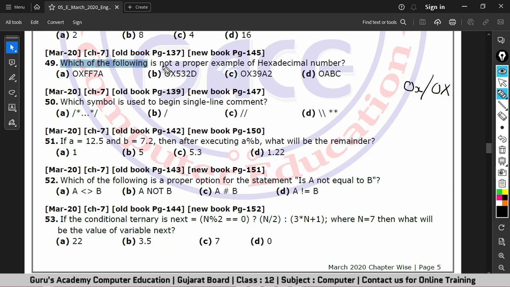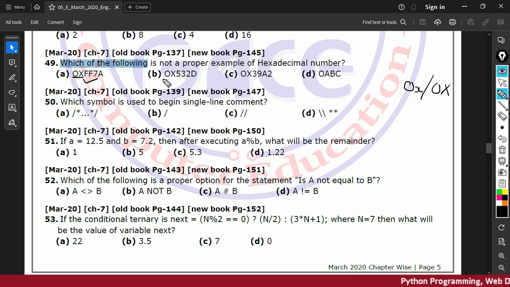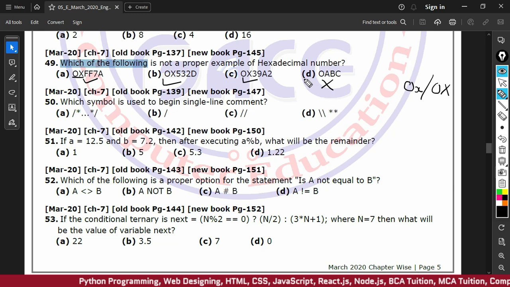And in the question they have asked for not a proper example. So this is a proper example, this one is a proper example, this one is also a proper example, this is not a proper example of a hexadecimal number. So the correct answer for 49 is option D, because option D is not a proper example of a hexadecimal number.